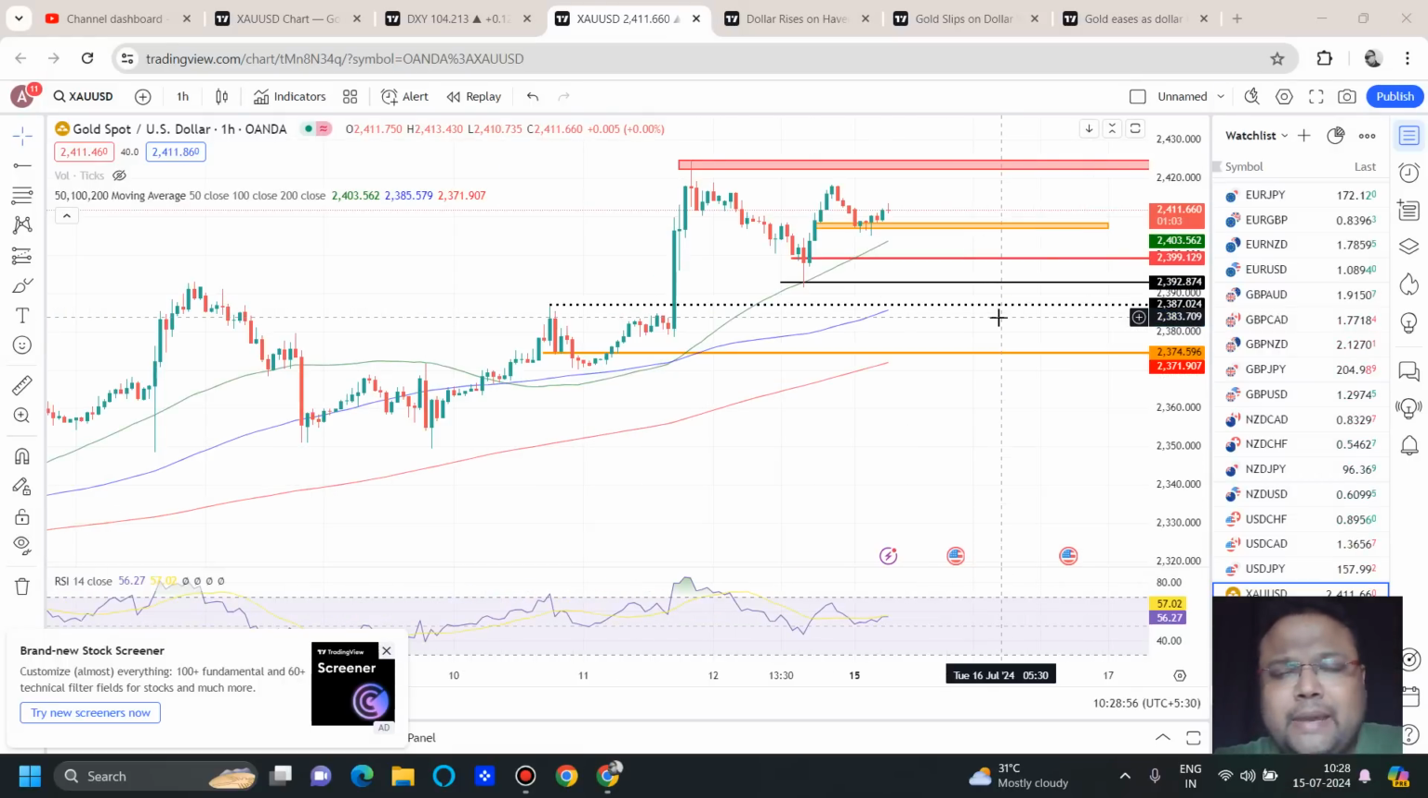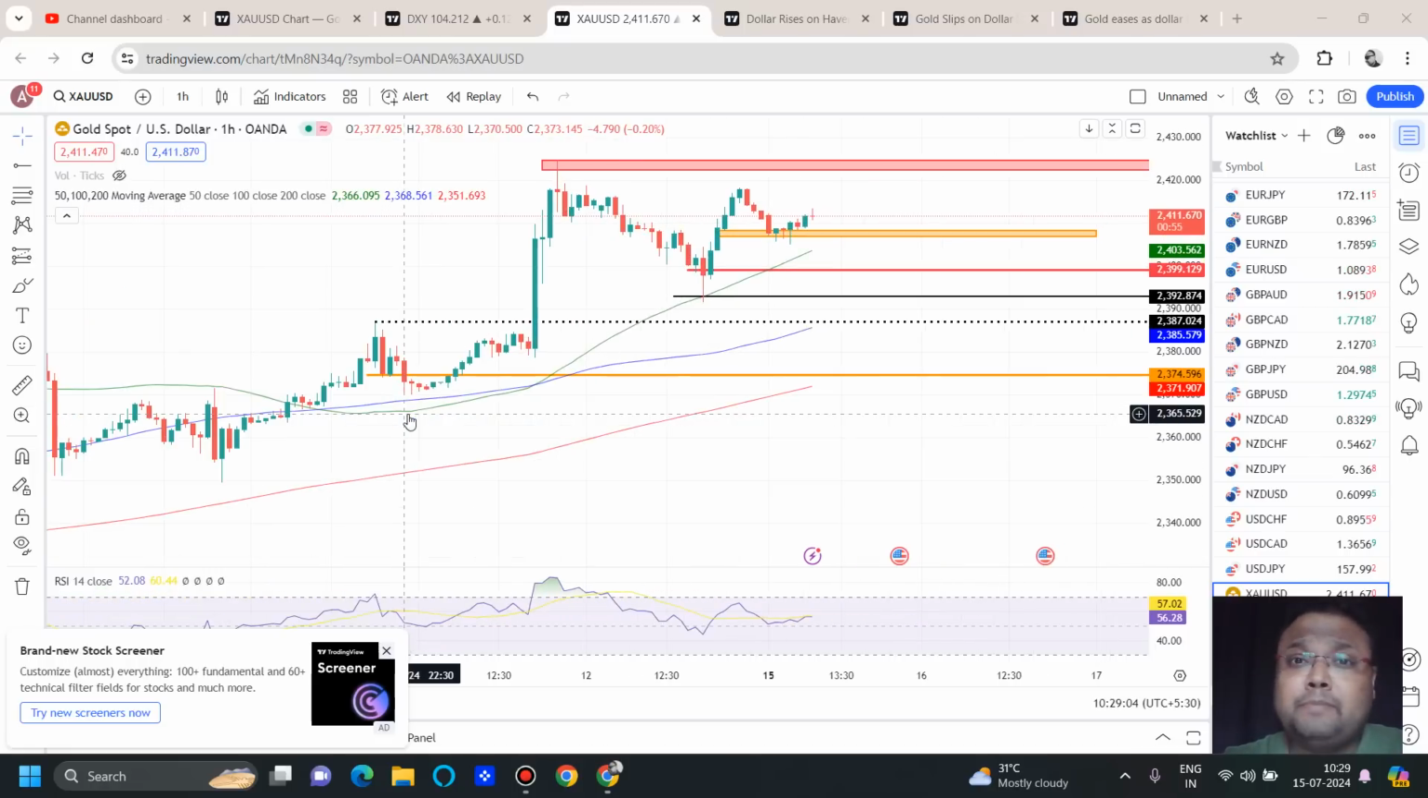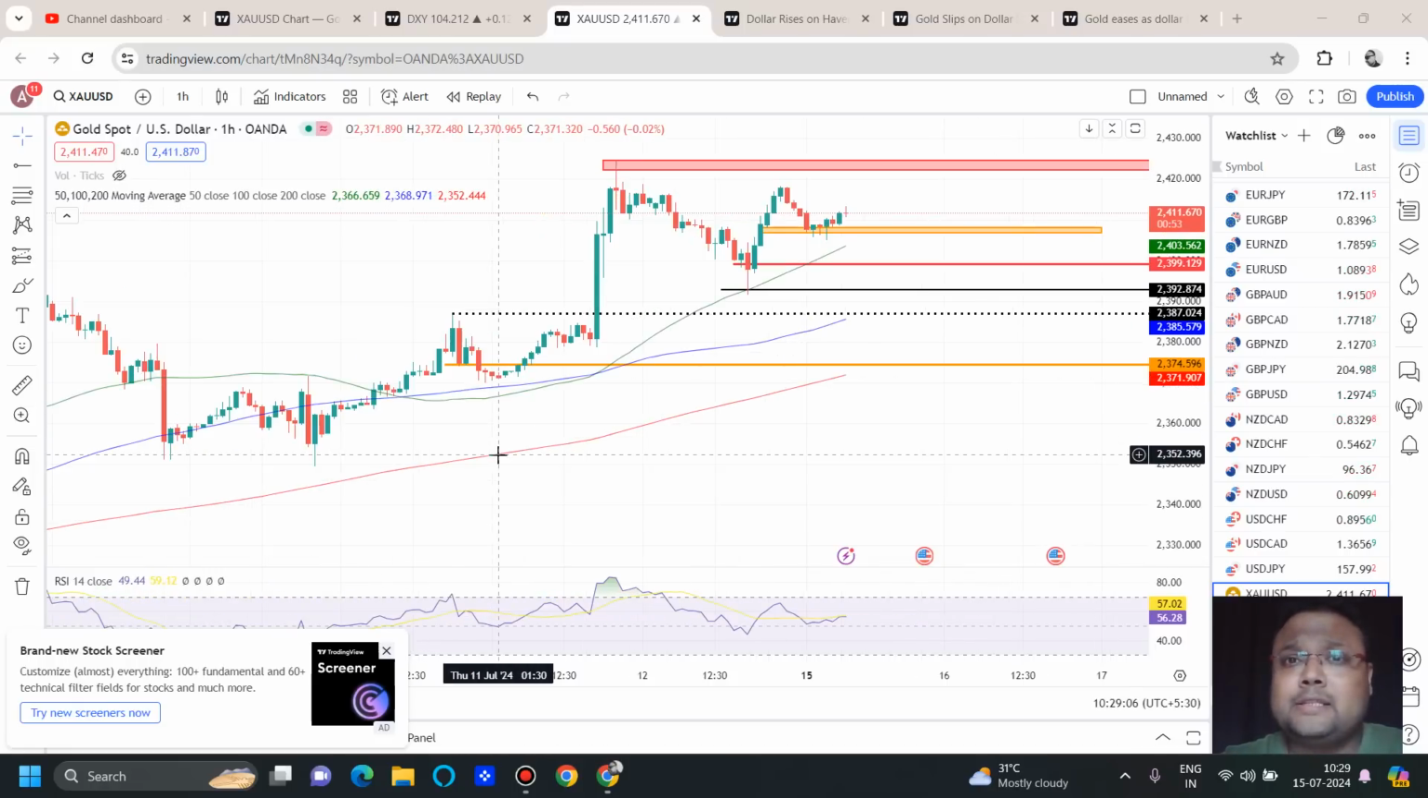On Saturday we discussed many levels and all the major levels are still very much valid. There is not much change in the market structure also, but yes, there was a lot of anticipation from traders around the world that there would be a gap up opening. Market may fly towards 2450, 2500 because of the attack on Donald Trump.